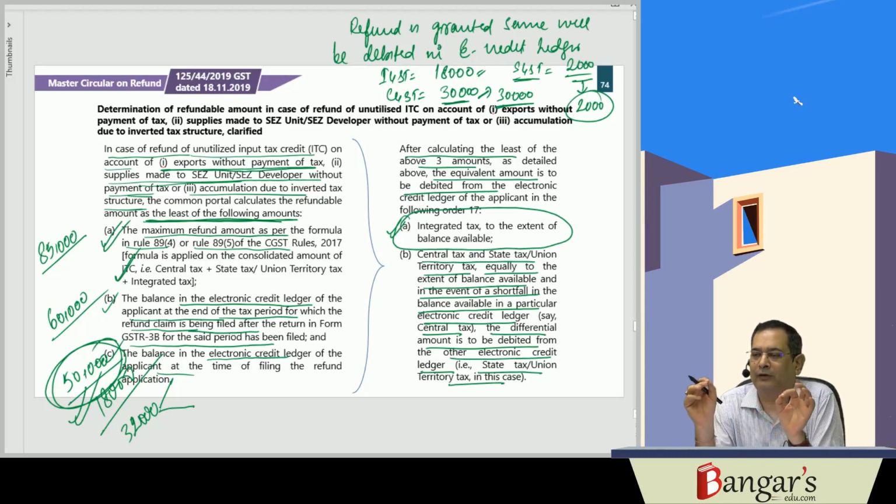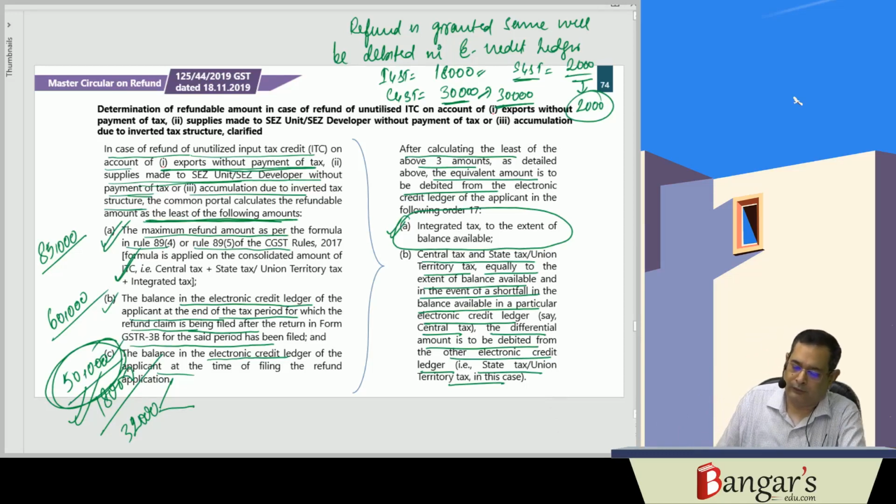Likewise, they will be calculating the amount of the refund, and the common portal will first adjust towards our integrated tax. Whatever balance is available there will be debited, and then CGST and SGST will be debited proportionately, that is, equally. But in case there is a shortfall in one of the accounts, then the shortfall will be met from the other account. So fundamentally, this is the master circular, which is determining one of the points.